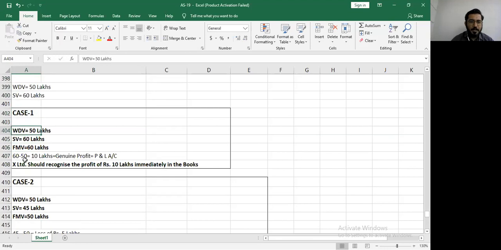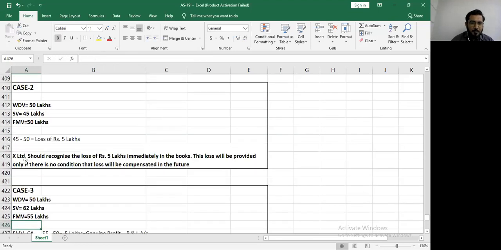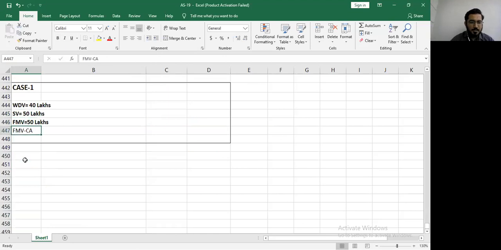Case number 1, see, I am pointing it out to you. You don't look at fair market value. Remember one rule: when you're not exceeding the fair market value, then you ignore the fair market value. You will simply do sale value minus WDV. However, I agree your answer will remain the same. But if the checker is very specific, he will deduct 1 mark for you. So the moment you're not exceeding the fair market value, immediately ignore it. Then you only look at the sale value and the WDV.